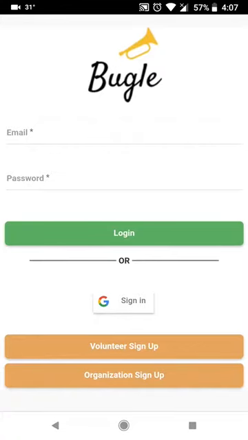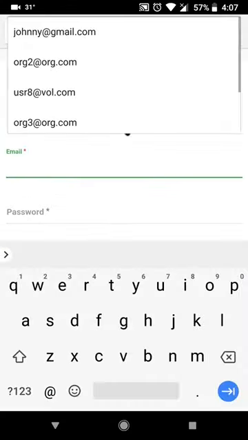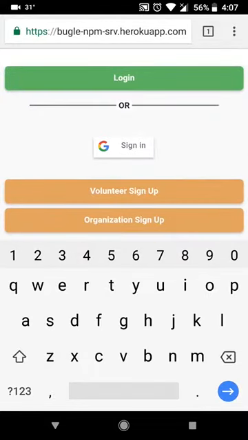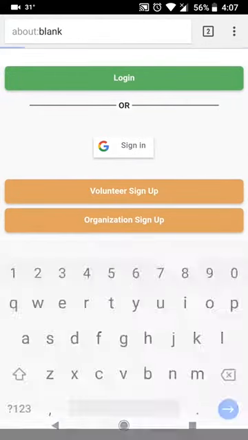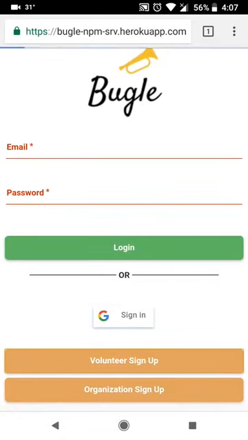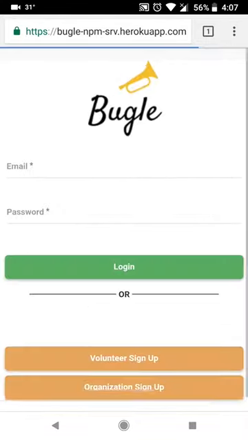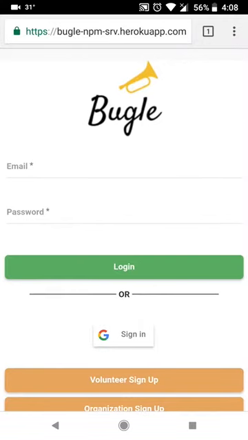Here the users can come and log in using their email and password if they already have an account with us, or they can choose to log in using their Google accounts, or they can sign up for a new account. Once they enter all these details, the sign up button becomes available. For this demo, I'll be using a pre-existing account.